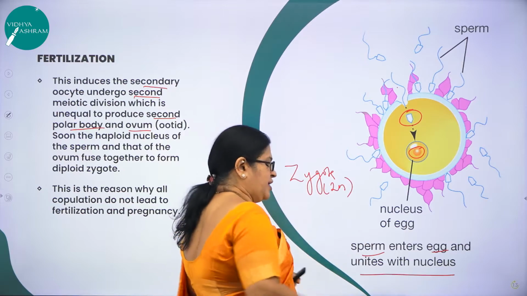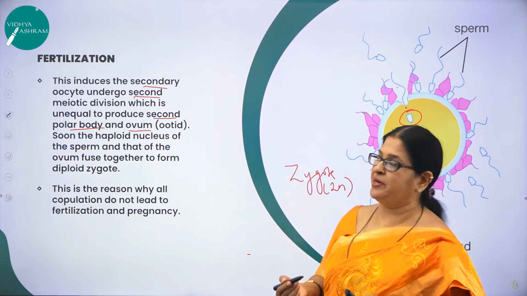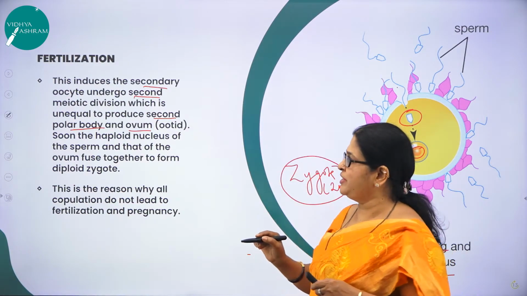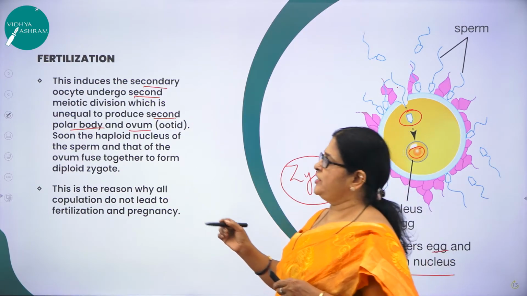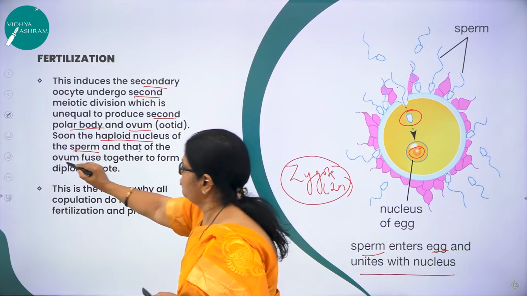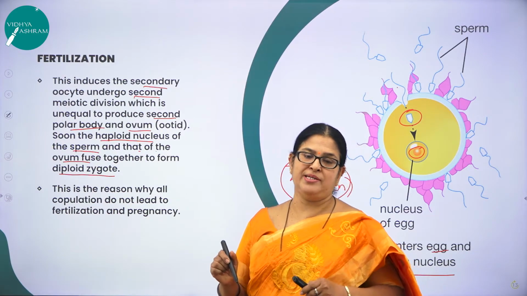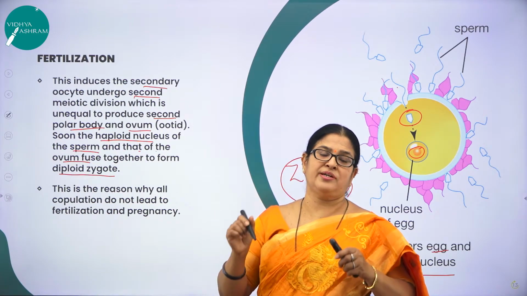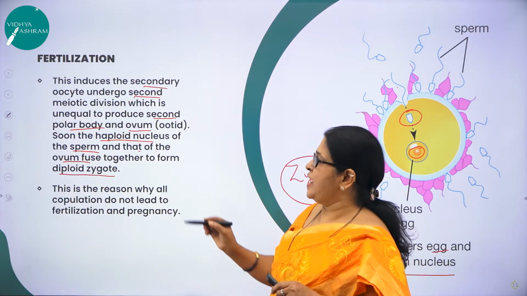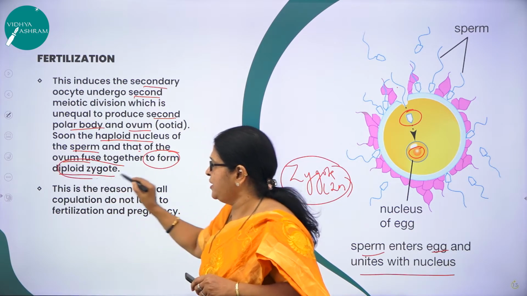Hope you remember, right from the beginning we are telling we all have started our life as a single cell. Later on we have become multicellular animals, right? So this zygote is formed after the fusion of the male gamete with the female gamete. How actually does it happen? Here you can see the haploid nucleus of the sperm and that of the ovum fuse together to form diploid zygote. Hope you remember, the ampullary isthmic junction is the region where the ovum and the sperm meet and fuse, and that fusion will take place leading to the formation of a diploid zygote.